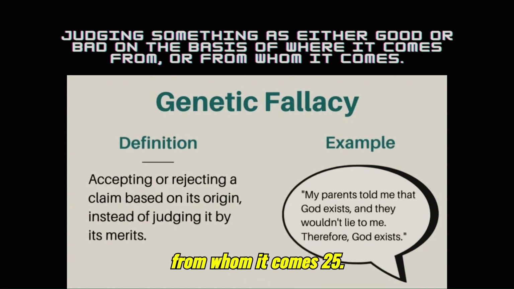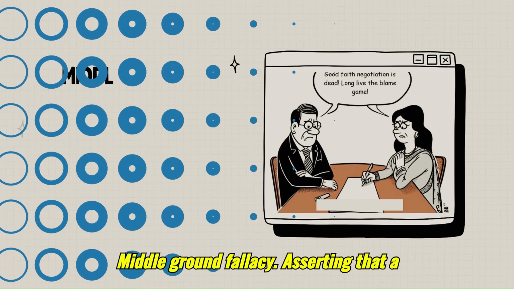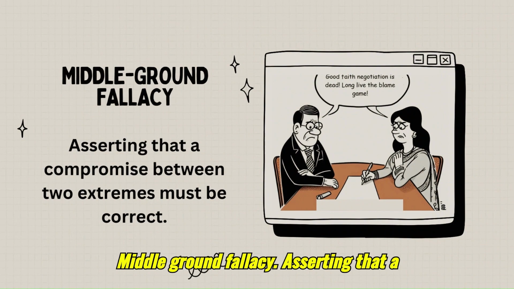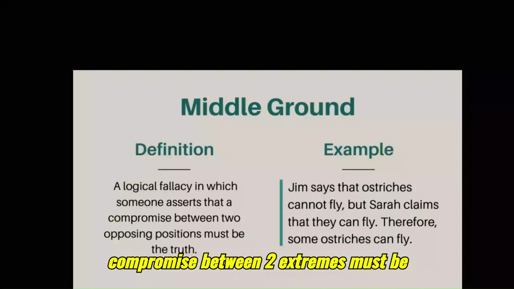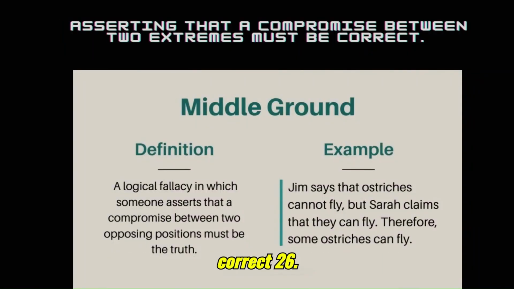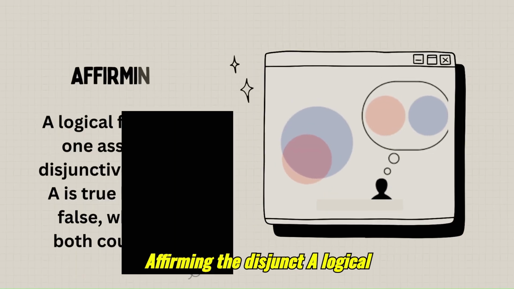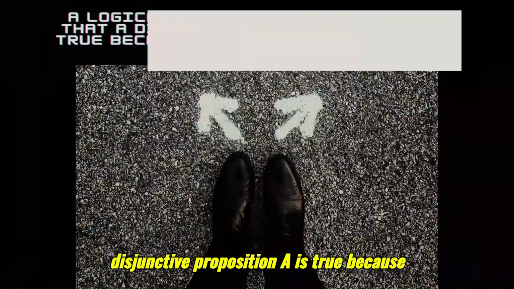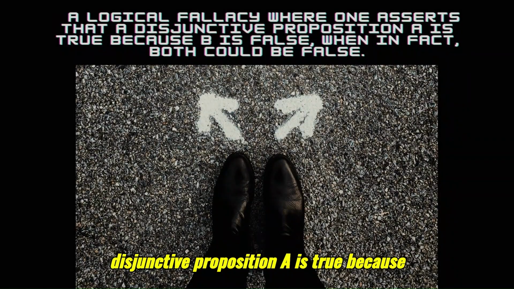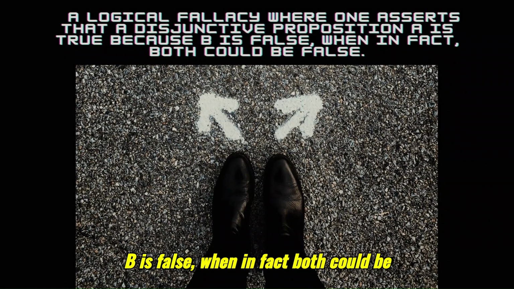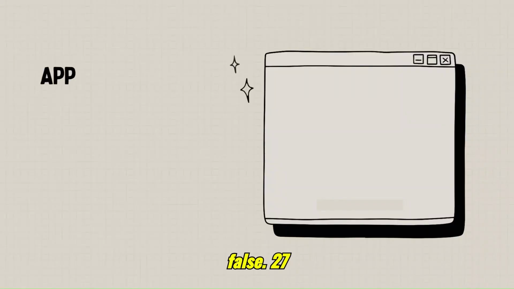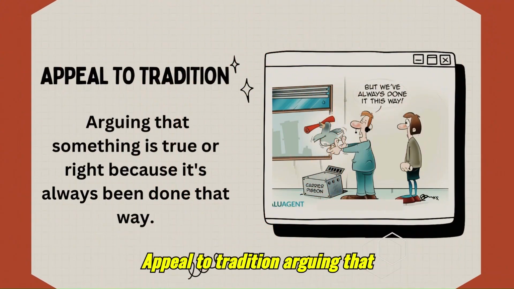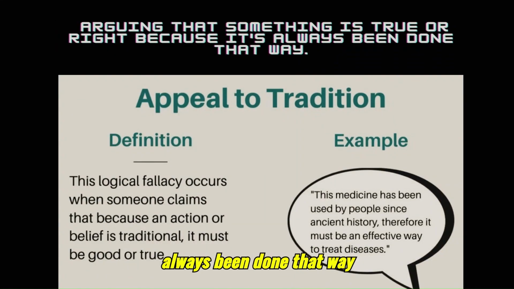25. Middle ground fallacy. Asserting that a compromise between two extremes must be correct. 26. Affirming the disjunct. A logical fallacy where one asserts that a disjunctive proposition A is true because B is false, when in fact both could be false. 27. Appeal to tradition. Arguing that something is true or right because it's always been done that way.